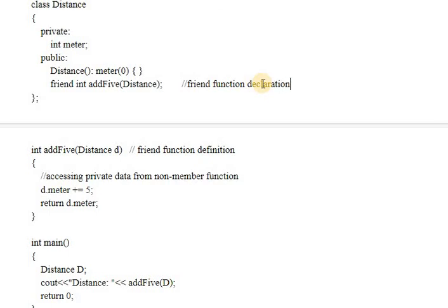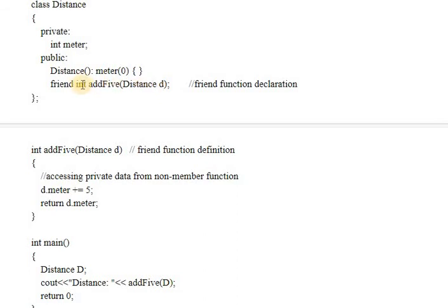I will add the word declaration here. Try to add as many comments as you can in your program, so it will be more expressive. So this is the declaration. In the declaration we can just pass the type, and you need not mention the variable. But if you want to mention the variable, then it is okay. It is optional to mention the variable, but the type should be there.